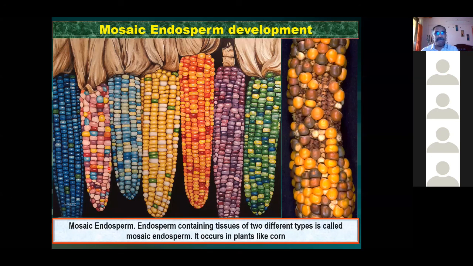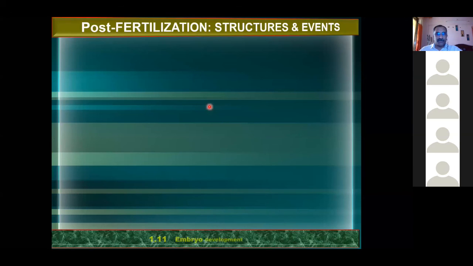Basically, three types are there. But here, when we consider the multiple colors, the multiple types of tissues in the endosperm, all these different colors indicate different types. That is why we say patches of endosperm. अभी एक ही अंदर का देखो, उसमें white भी दिखता है, अलग-अलग color भी दिखता है. This kind of endosperm is called mosaic endosperm, and the best example is corn, maize. Clear? So by this, the endosperm development is complete.